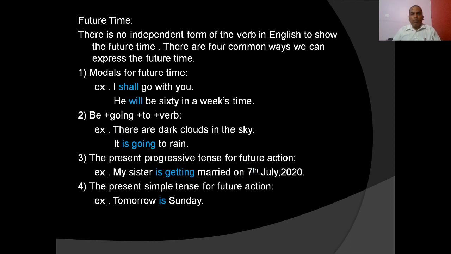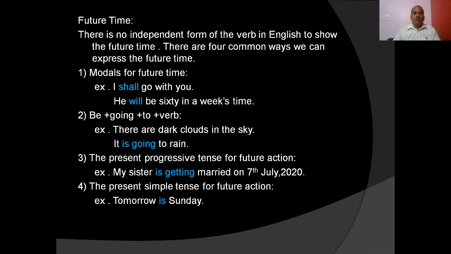There are four common ways we can express the future time. So let us learn. First is the modals for future time. Second, be going to form. Third, the present progressive for the future, and fourth, present simple for the future action. First, you see modals for future time. For example, I shall go with you. Shall is the modal. He will be 60 in a week's time. So these are the modals we usually use to express the future action. Very simple future we can say.